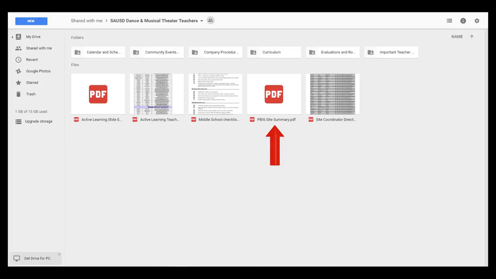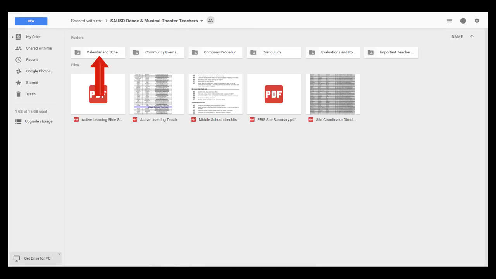Next is a collection of PDF files that contain information for all the sites we will be at this year. Lastly is the Site Coordinator Directory. Here you will find all the listed contact information for every SC in Engage 360. This is good to have when you have site-specific questions and you're off-site. Now let's get into the first of many files.